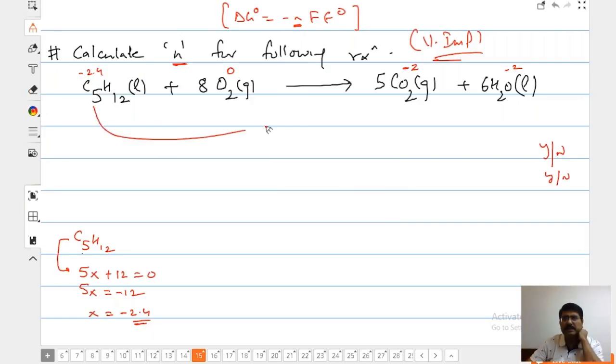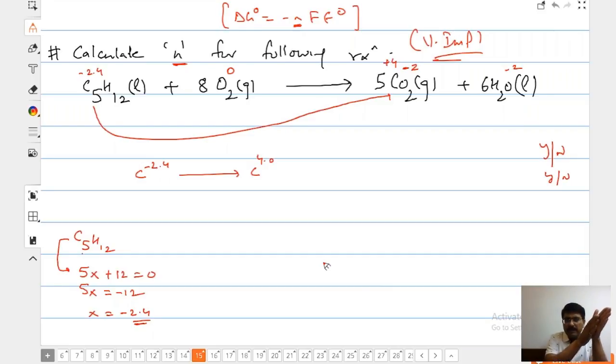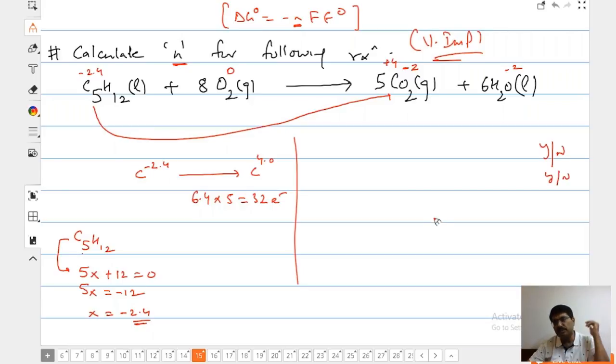So this carbon is going to what oxidation state? +4. It is going to +4. That means carbon is going from -2.4 to +4. From -2.4, it will first go to 0, and from 0 it will go to 4. So each carbon will lose how many electrons? 6.4. But now how many carbons do you have? 5. So 6.4 into 5 is equal to 32 electrons. And the number of electrons should always be the same.